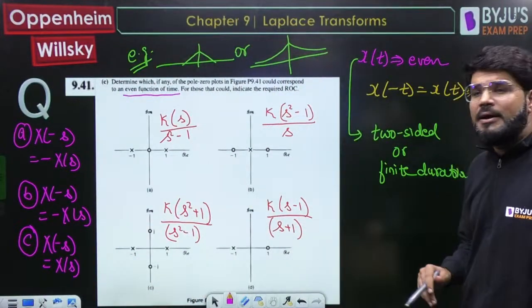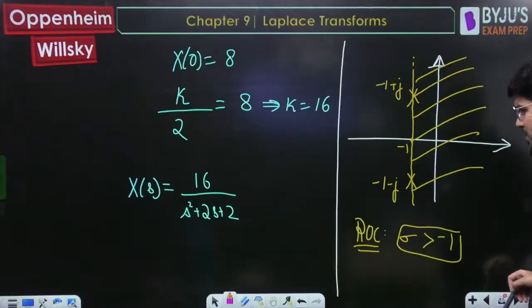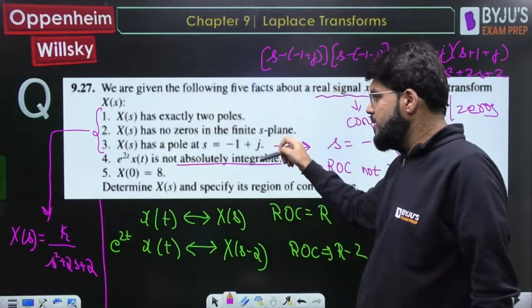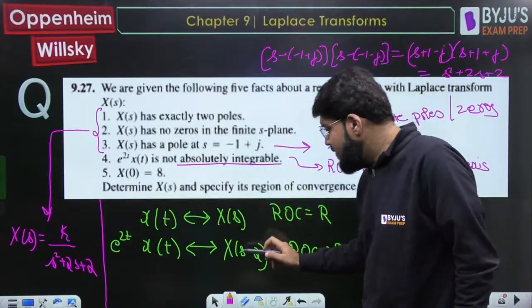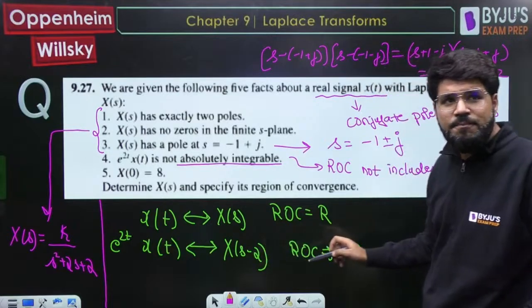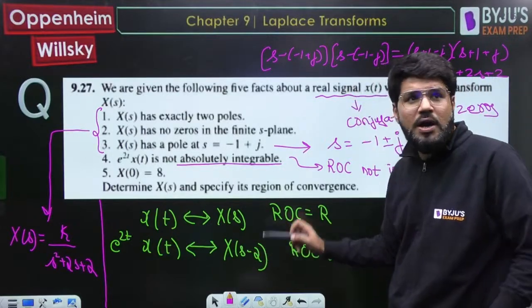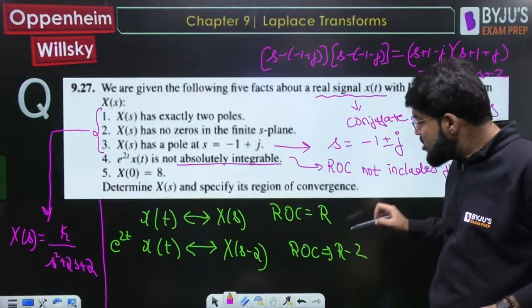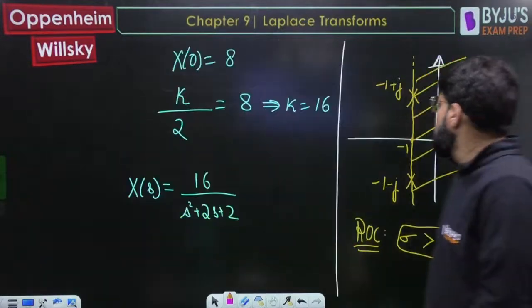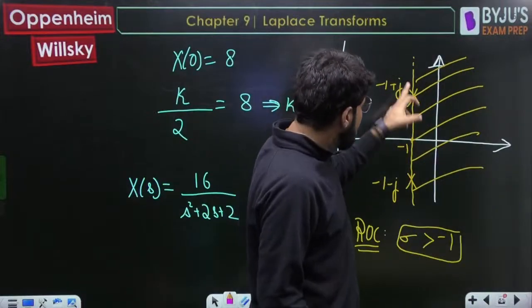Okay. Yeah, Bhanu, going to your doubt of the last question, may look into this. E power 2t x(t) is not integrable. That means when you take its Laplace transform, it is X of s minus 2 by the shifting property. Okay, the pole is shifted by 2, so the ROC is also shifted by 2. That shifted ROC should not include the j omega axis. Pay attention. Okay, these are the two poles.